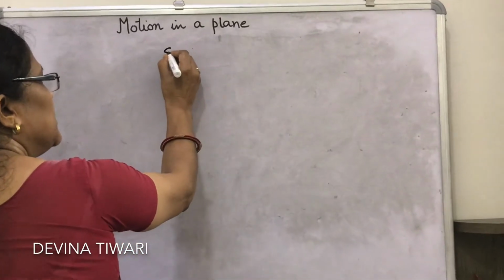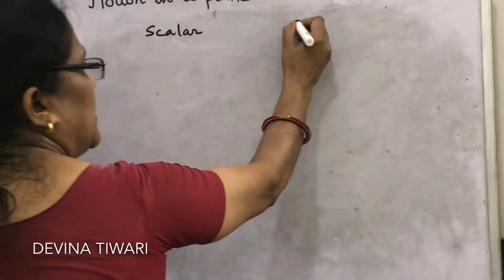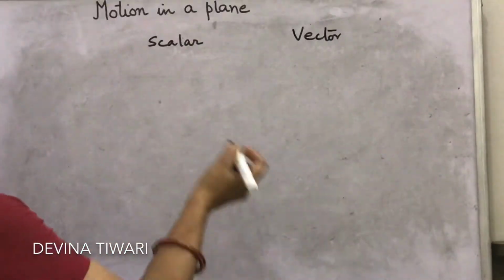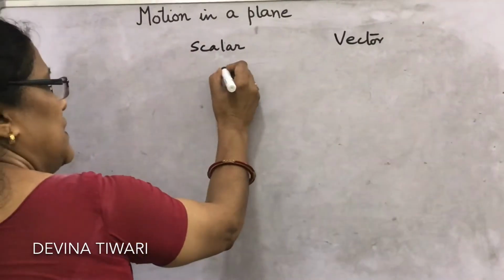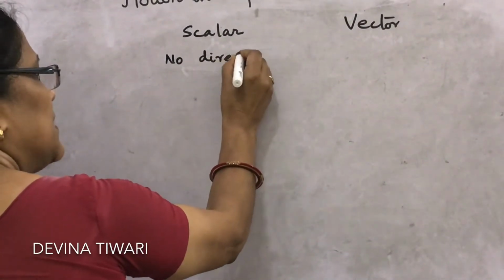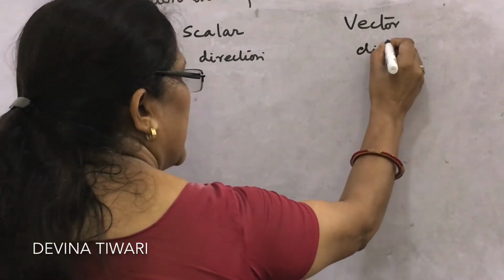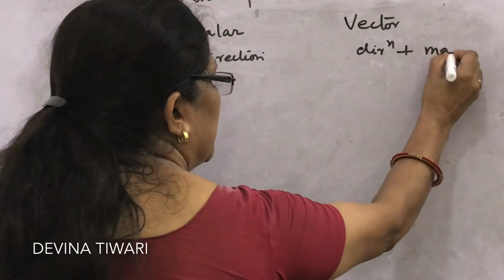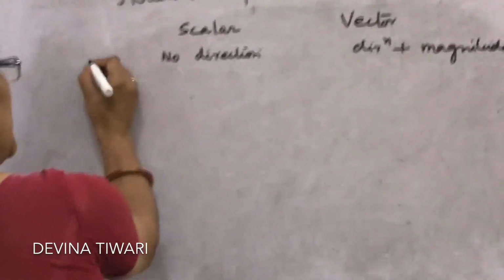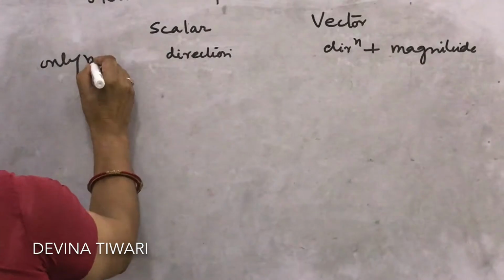The quantities which are scalar and the other quantities which are said to be vector, how do they differ? There is the difference of direction. Scalar quantities don't have any direction, but vector quantities have direction plus magnitude both. Scalar quantities have only magnitude. They have only magnitude, no direction.